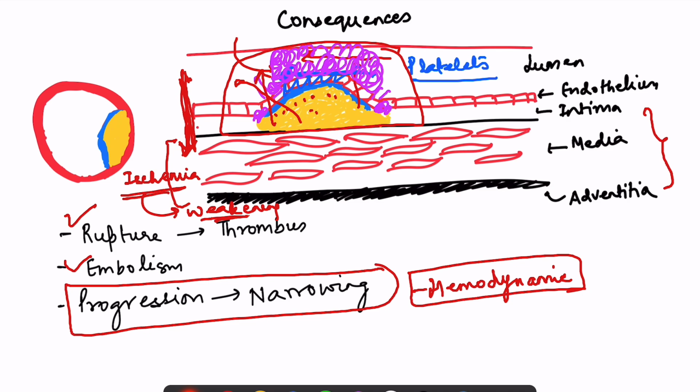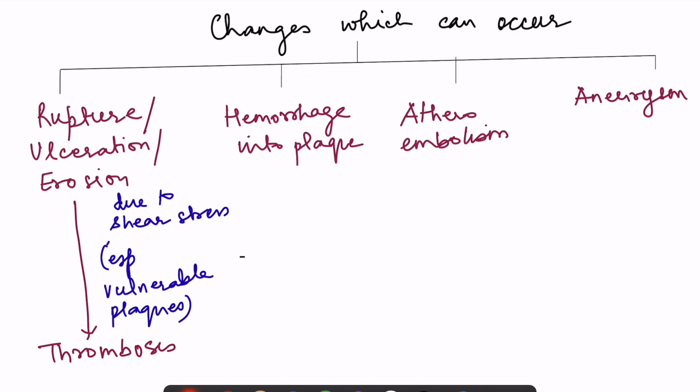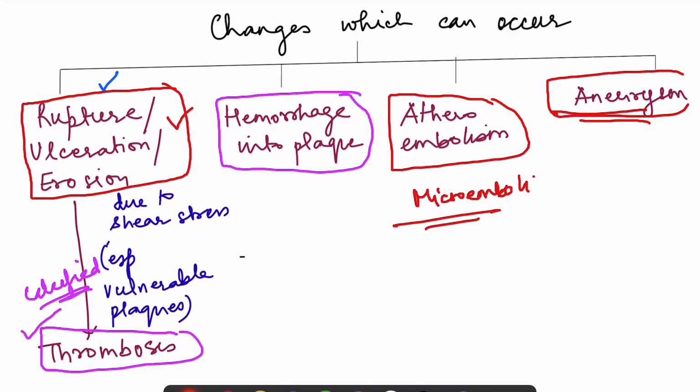So there will be weakening of this media layer of the blood vessel. And with this weakening, you see blood flow is continuously happening and there are hemodynamic disturbances as well. So the media layer has weakened. Now there will be a push outside on the layer of the blood vessel. So there will be development of aneurysm in the blood vessel, right? And ultimately this aneurysm can rupture as well.